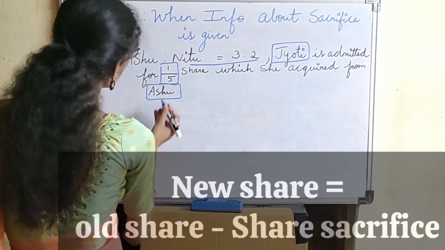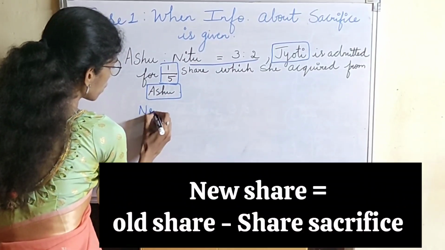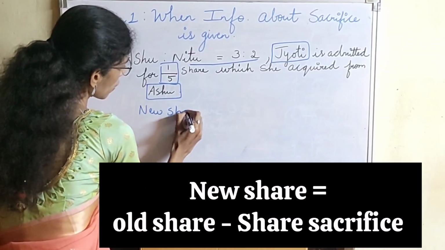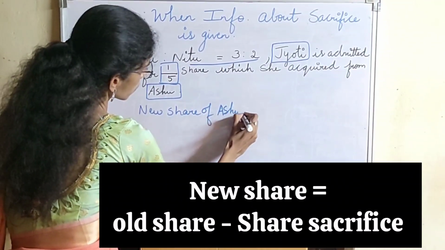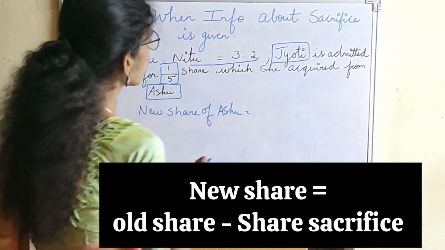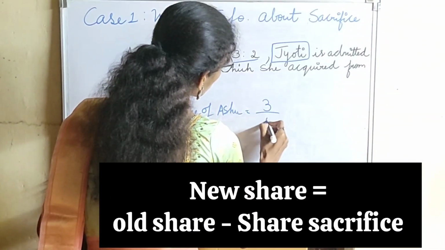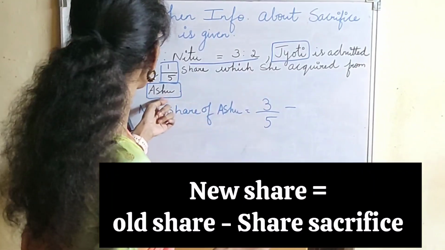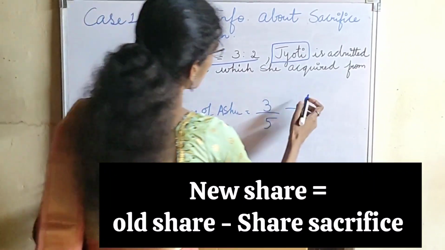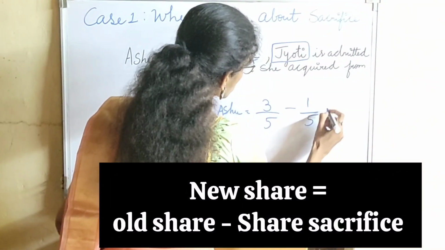So in this case, the new profit sharing ratio will be the new share of Ashu. The old share was 3/5 minus what she has acquired from Ashu, 1/5 share, the new partner. So you have to subtract that.